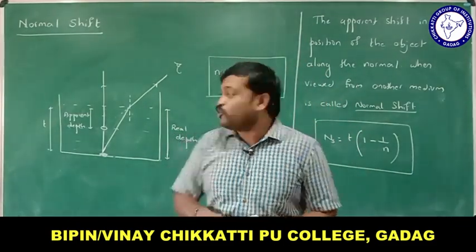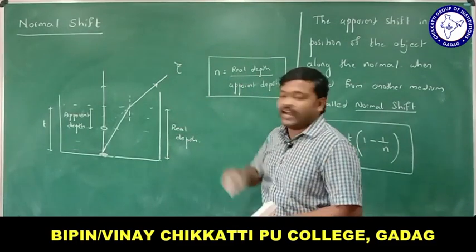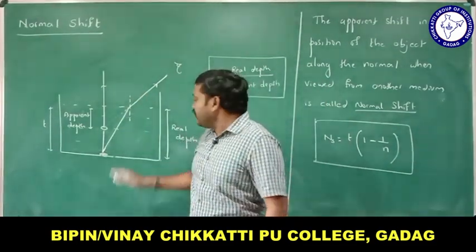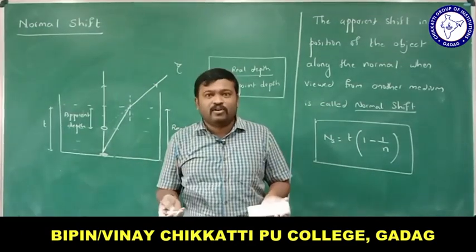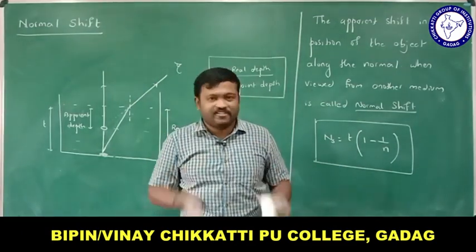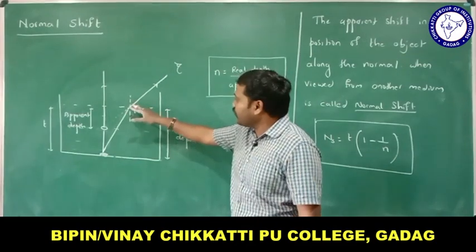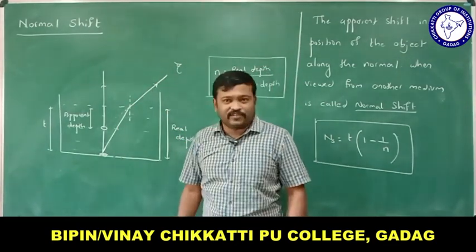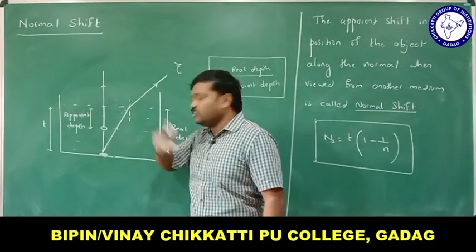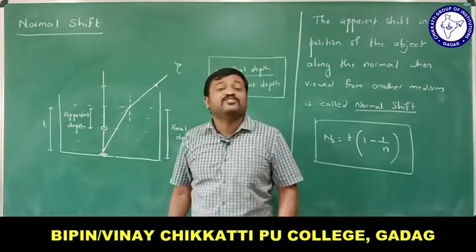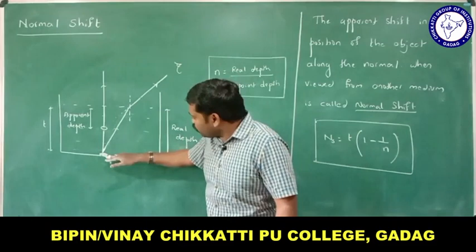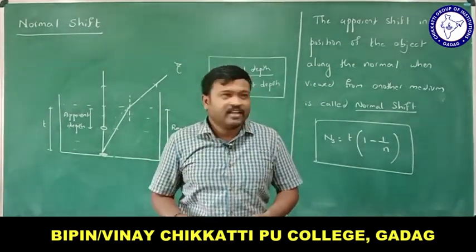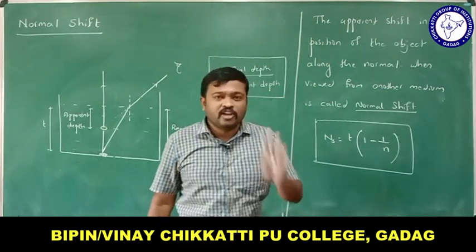Do you remember this ray diagram, right? First ray, let me take the normal, it moves forward here. We want two rays, because we know the image is formed when two rays meet. So let me take another ray, and it moves away. As it moves away, the observer can see the object in this way. These two rays meet at this point, and this is where the image is formed, and the position of the object has been shifted. It appears to shift here. That apparent shift is called normal shift.